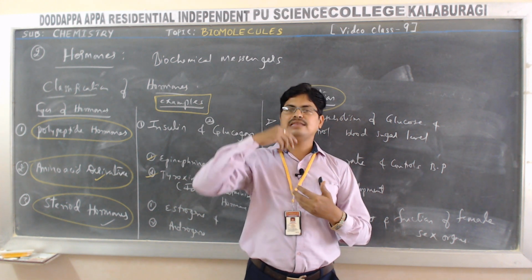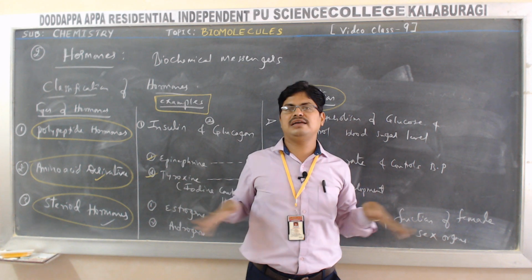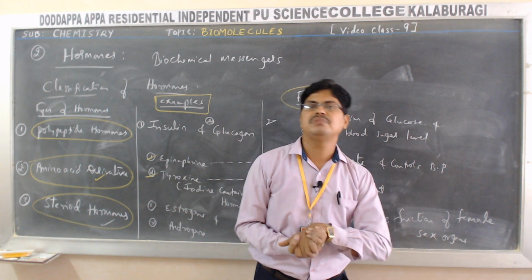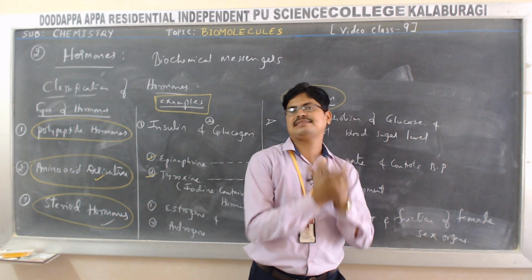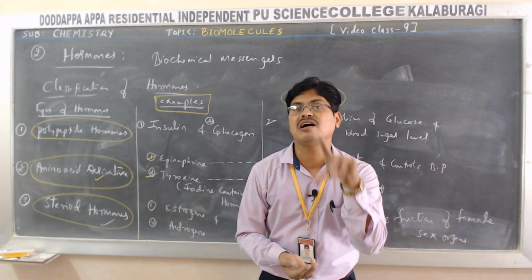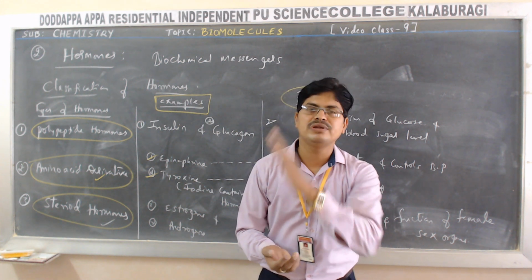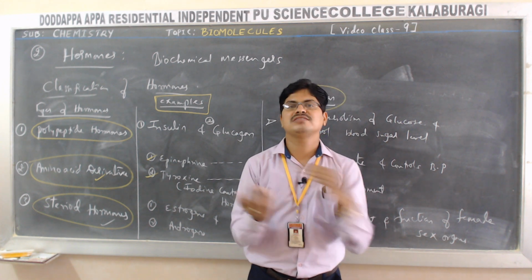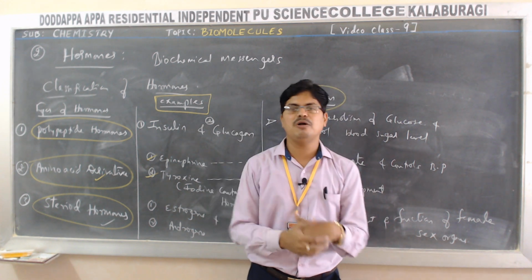When we inhale, the oxygen enters the lungs. Through the lungs, it passes into the blood. The blood carries it. In blood, who is transporting the oxygen? Hemoglobin, the protein which transports oxygen to each and every part of our body.